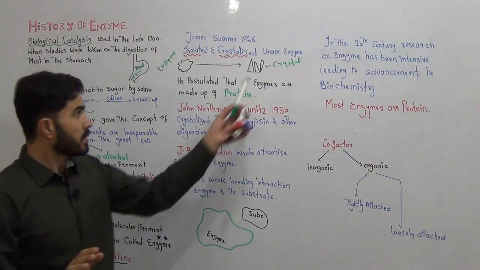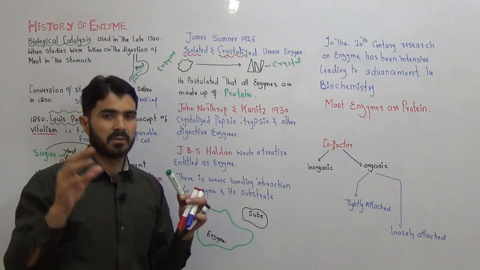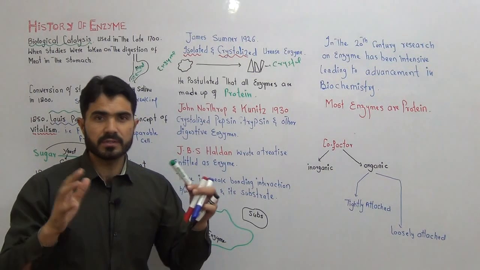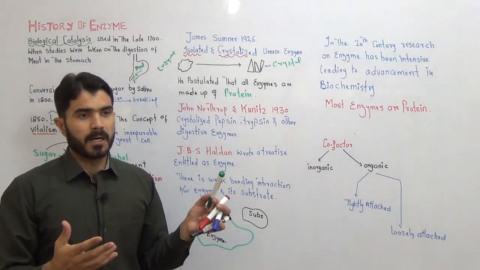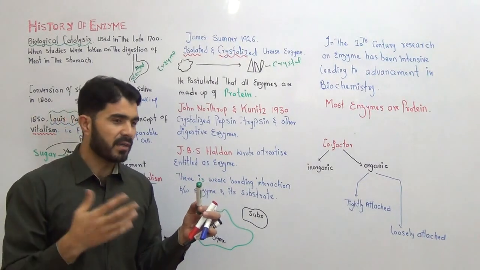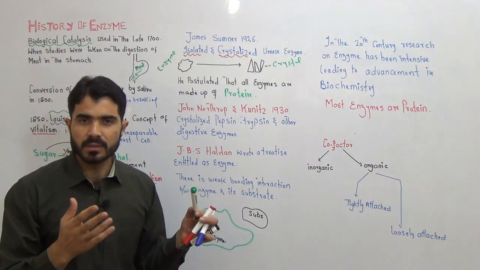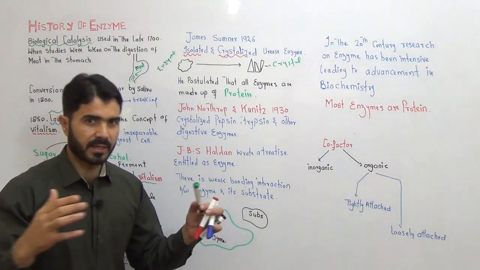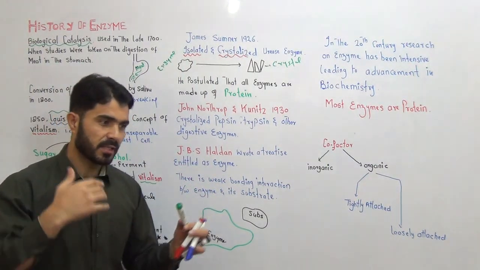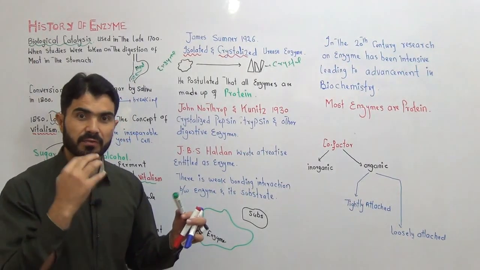Now, once the enzyme is converted into crystal, a lot of studies can be obtained from it. In the beginning, only one or two scientists were interested in the study of the enzyme. Slowly, many scientists started taking interest in the study of enzyme.